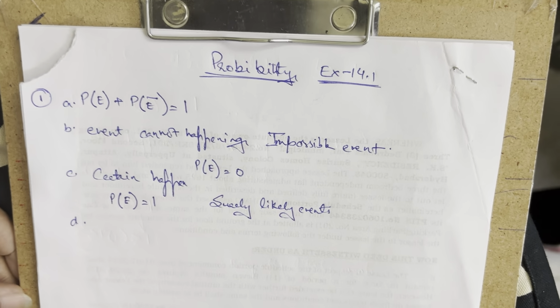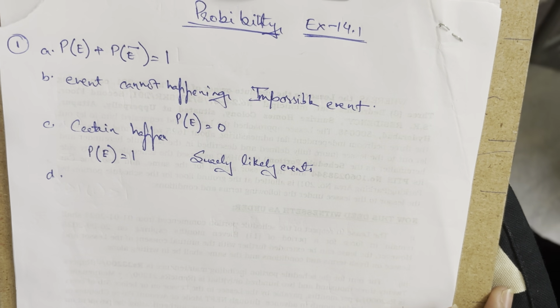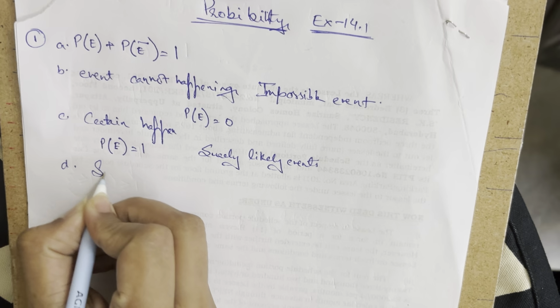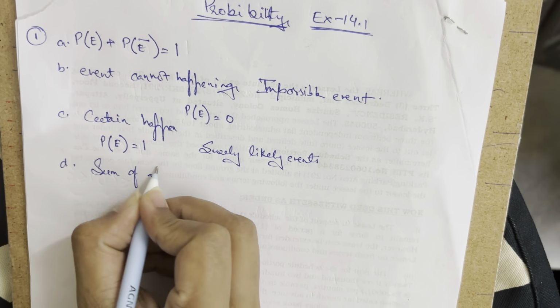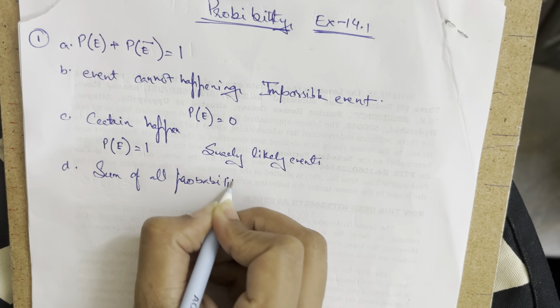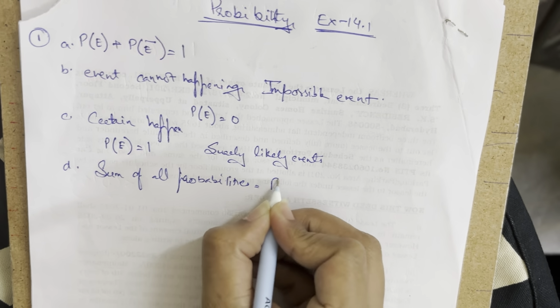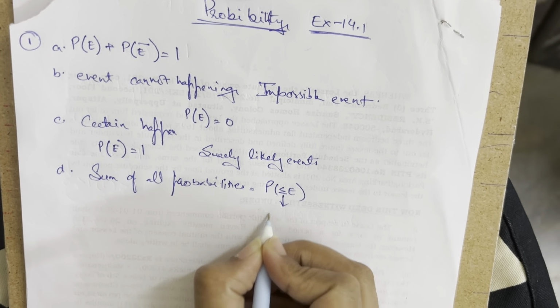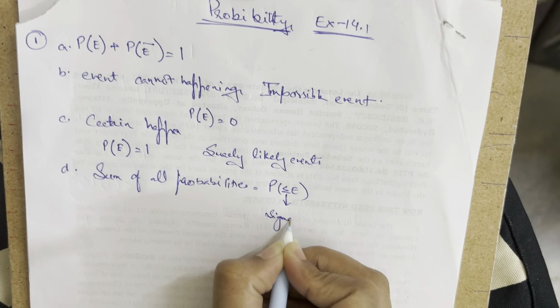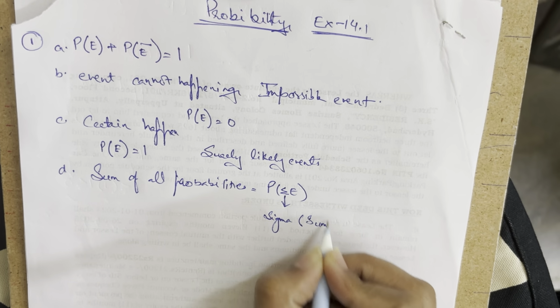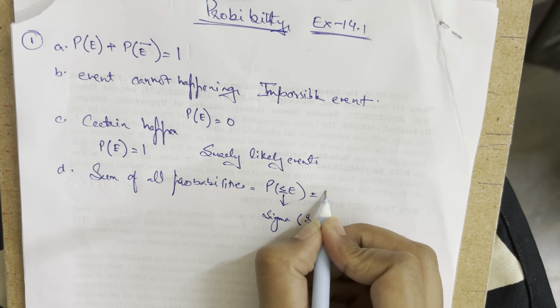Moving ahead with the next one: the sum of all probabilities is equal to what? We know the sum of all probabilities is going to be equal to 1. The probability of all events is written with sigma, and its meaning is summation. It talks about summing all of them, so it is equal to 1.